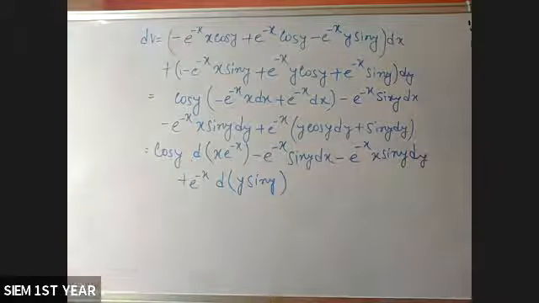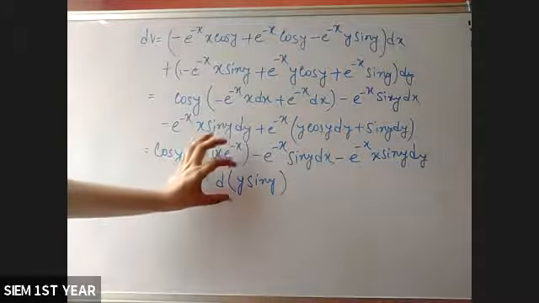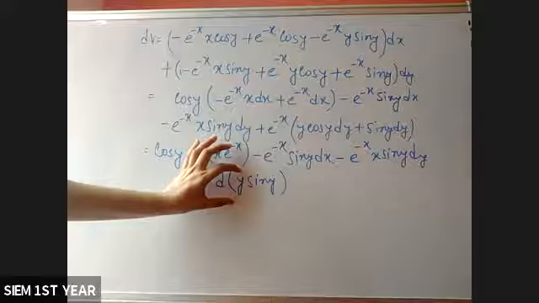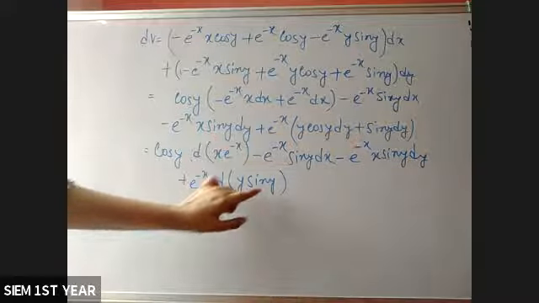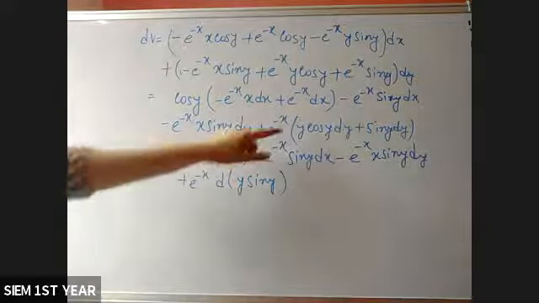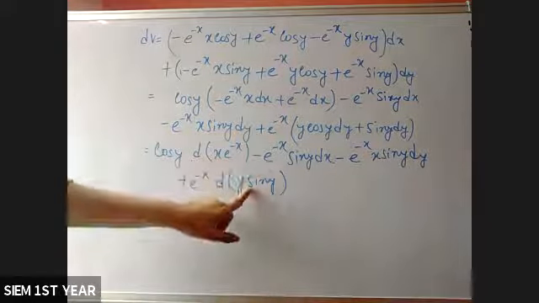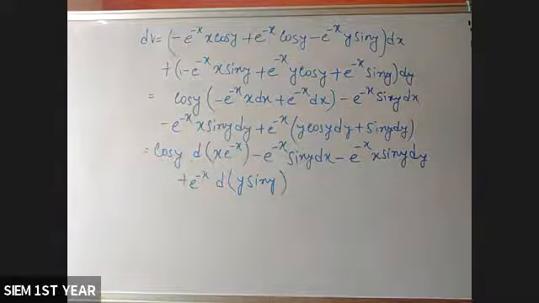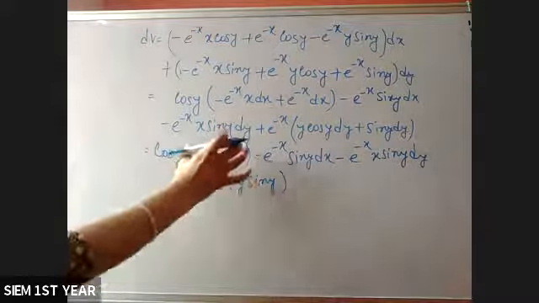Yes, y sin y. D of y sin y. First, if you consider the derivative of y, then it will be 1 into sin y, so sin y dy, and next y will be constant, and derivative of sin y is cos y. Okay, so now I get this one.